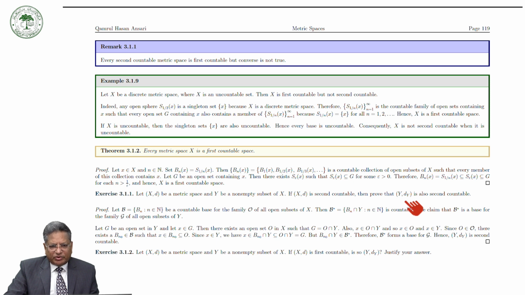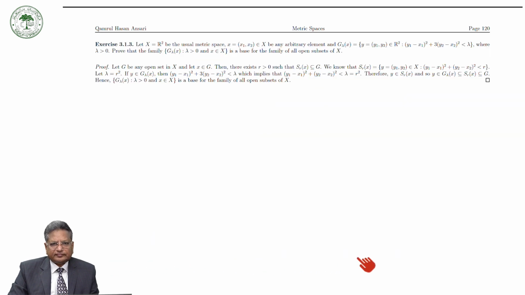And what about first countable? If (X, d) is a metric space and Y is a subset of X, and (X, d) is first countable, can we say that (Y, d_Y) is also first countable? This is given as an exercise, and here we have one more exercise that you can do by yourself.